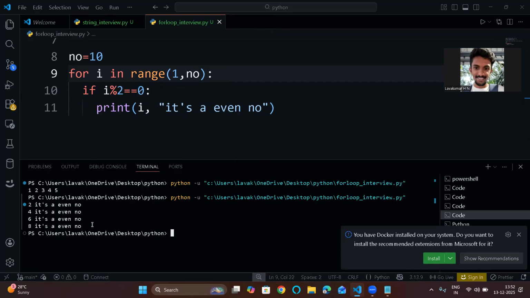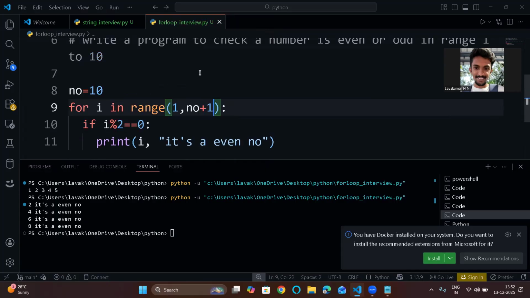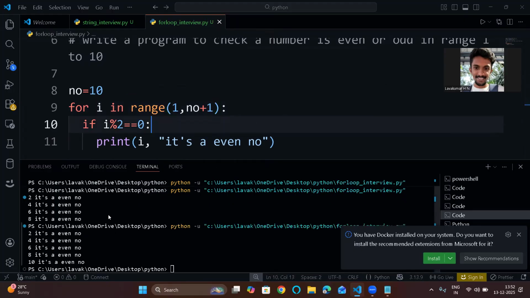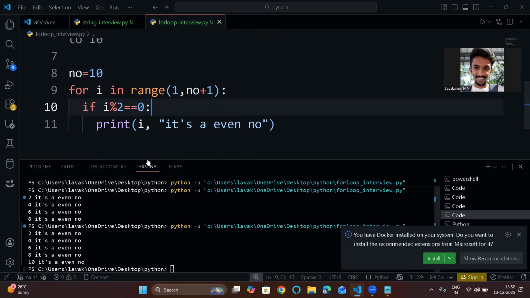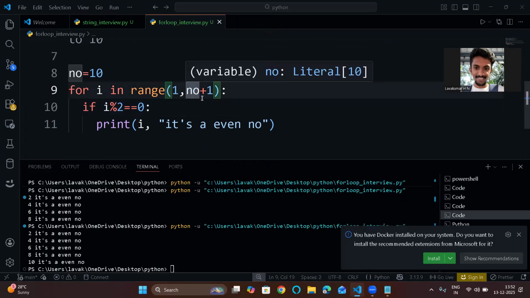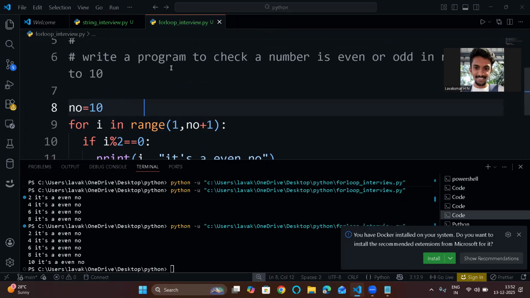To include 10, what do we need to do? Let's use num plus 1. Now if we run this, see, 10 is an even number. I hope you understood why I'm using plus 1, because this number will not be included, it will be excluded. So to include that, just increment by 1. So this 11 will not be considered now, and my range will basically take 1 comma 11.